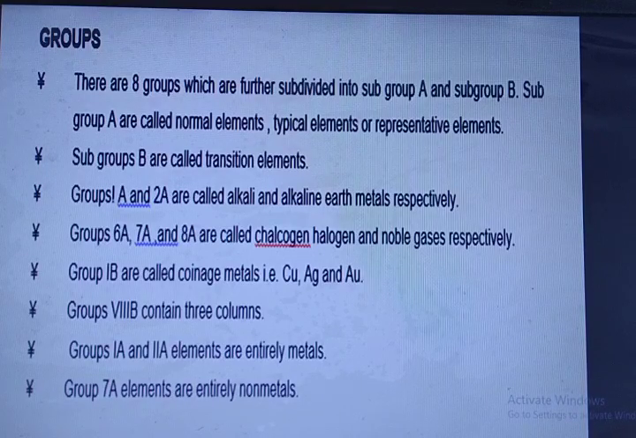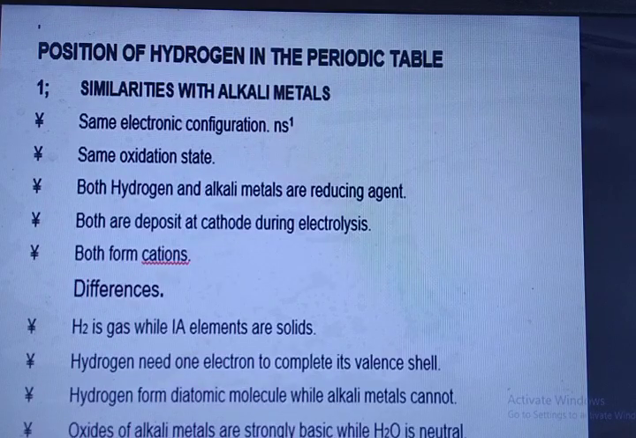Group 1A and 2A elements are entirely metals. Group 7A elements are entirely non-metals. Positions of hydrogen in the periodic table: similarities with alkali metals: same electronic configuration ns1, same oxidation state. Both hydrogen and alkali metals are reducing agents. Both are deposited at the cathode during electrolysis. Both form cations.